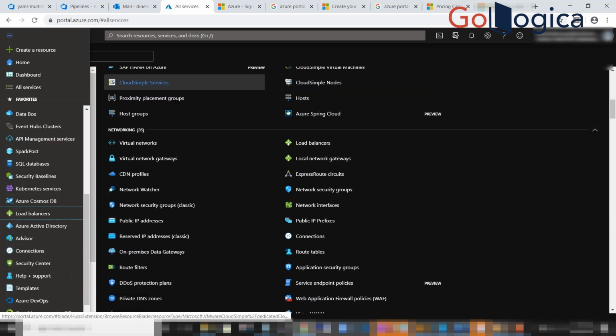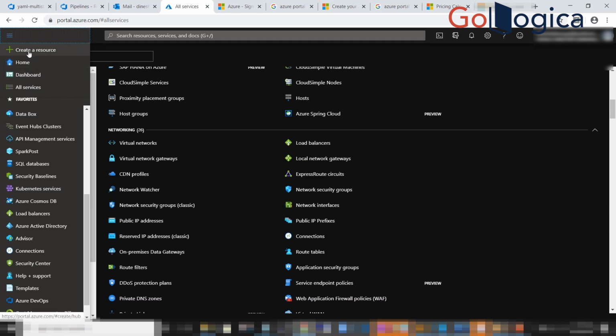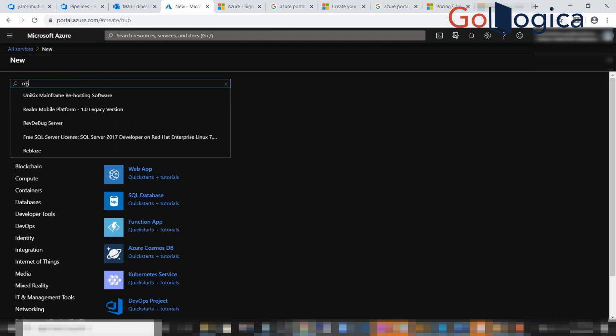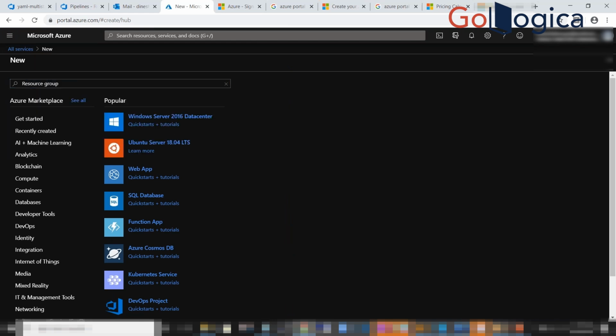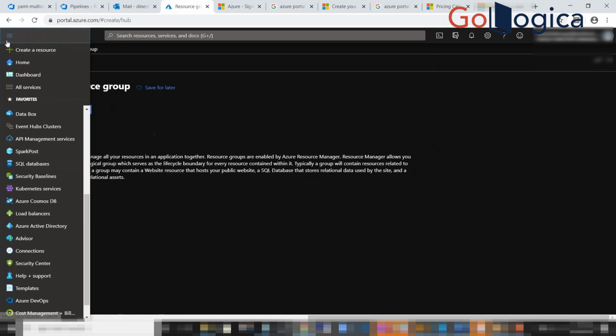And if you want to create any resource and you're not familiar with how to create one, you can either search for it from here, click on it, and start from there. If not, just click on these three dashes and click on create a resource. Here also you can start searching. I want to create a resource group. Click on create. Either you can search from here, or you can do it from create a resource.